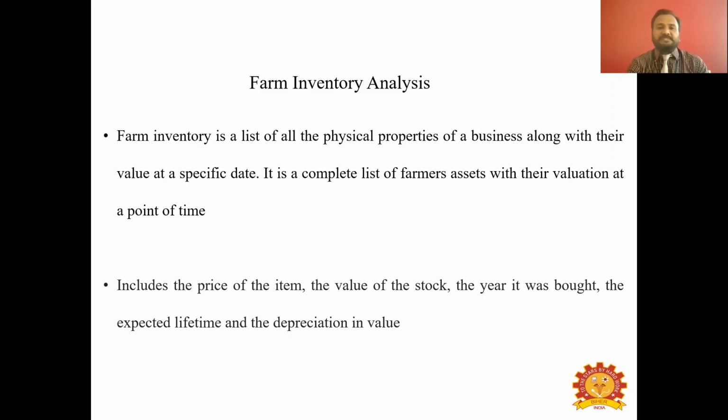Any asset in the farming business will have a lifetime. For example, a tractor can be used only for the next 10 years. That is the useful life period. A knapsack sprayer machine can be valid only for 5 years. After that, you need to replace it with a new machine. That is called the life period, or useful life period.